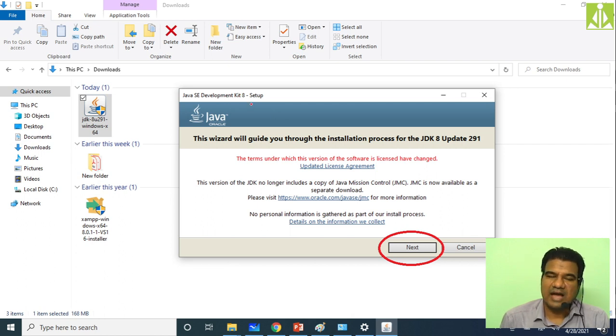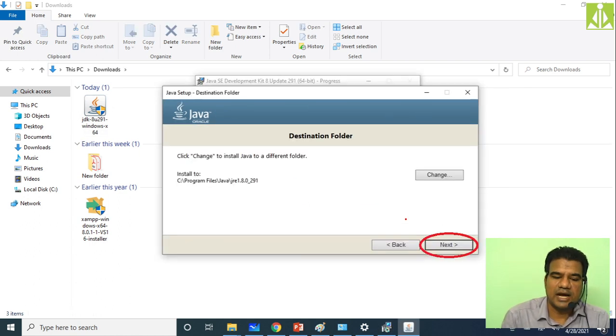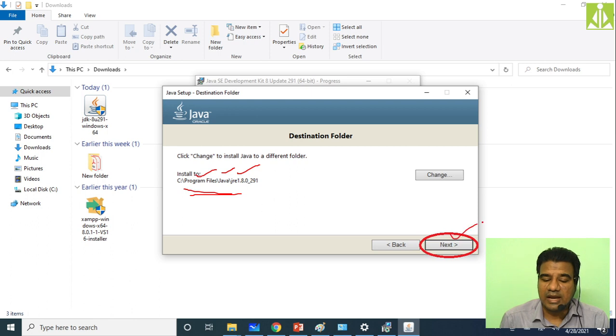We have up to Java 15 currently working, but I don't recommend going with Java 15. Go with Java 8 only, that's more than enough for us. SE stands for Standard Edition, Development Kit 8, version 8. So simply click on next. After some processing, it will ask you to select the destination folder where you want to put these Java files. Don't change anything over here. Whatever default folder location it is showing, under Program Files, Java, followed by the JRE version, don't change anything. Simply click on next.